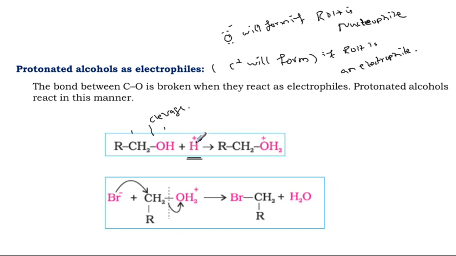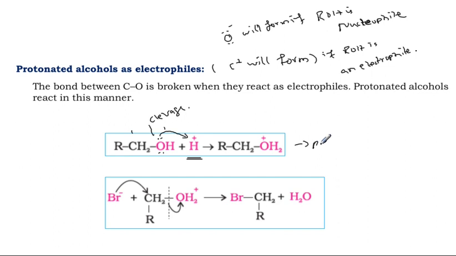H plus is highly unstable, so it always looks for electrons. Due to the two lone pairs of electrons around oxygen, bonding occurs between the lone pair and the proton. So the H plus first gets attached to OH. This is known as protonated alcohol.